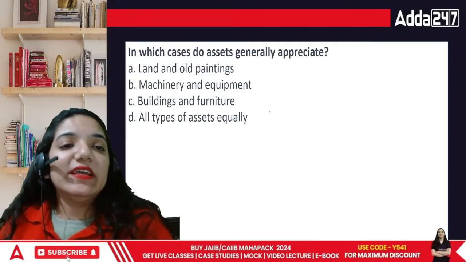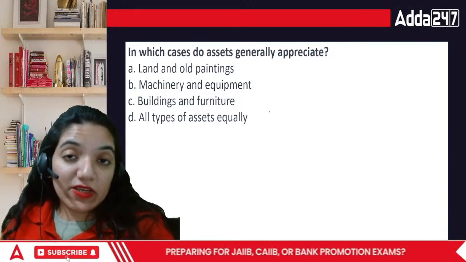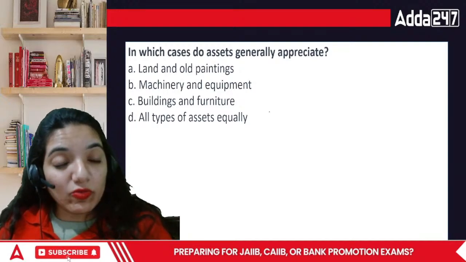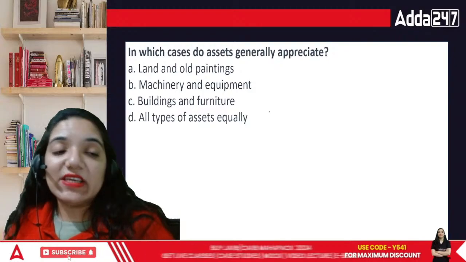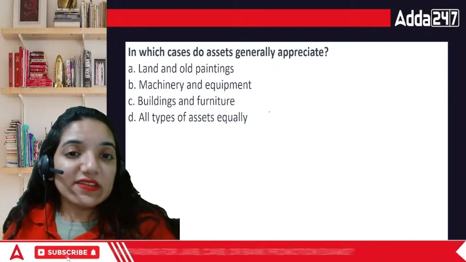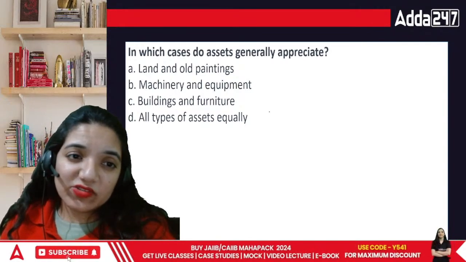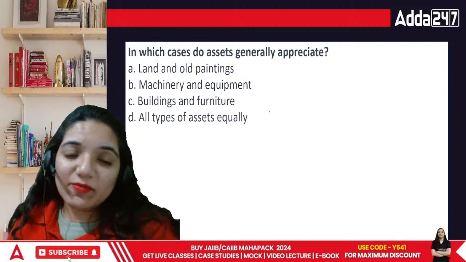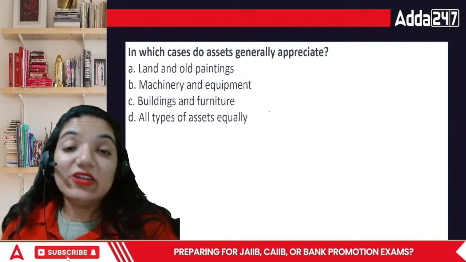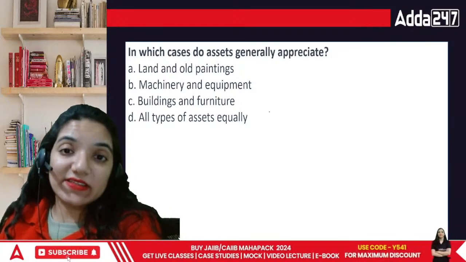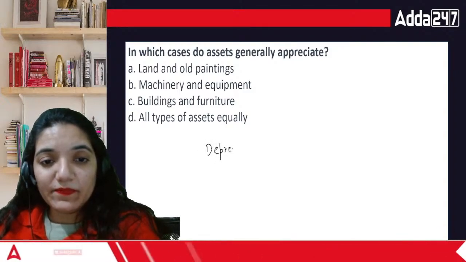Next point: in which cases do assets generally appreciate? Not every asset appreciates, right? Land and old paintings, machinery and equipment, building and furniture, or all types of assets equally? Land is something which doesn't depreciate. Appreciate means the value increases. Depreciate means the value decreases. We just saw it now.